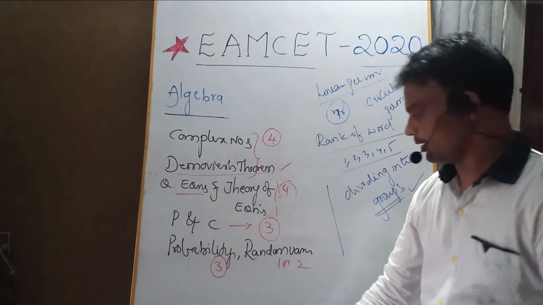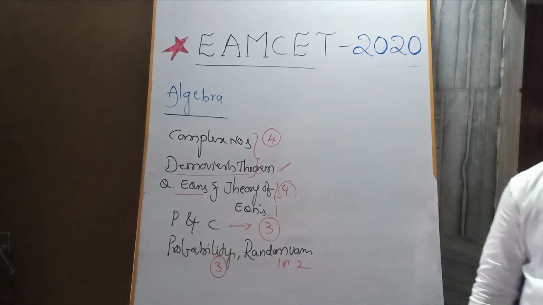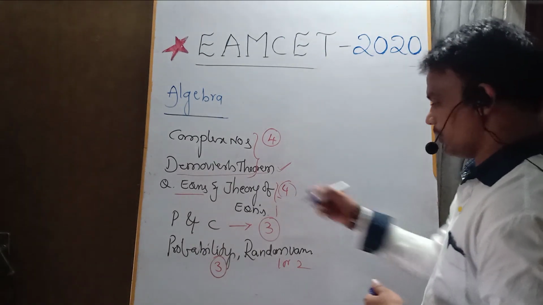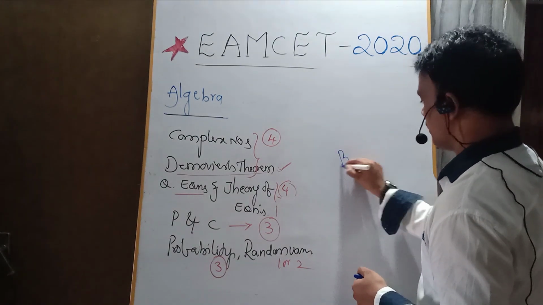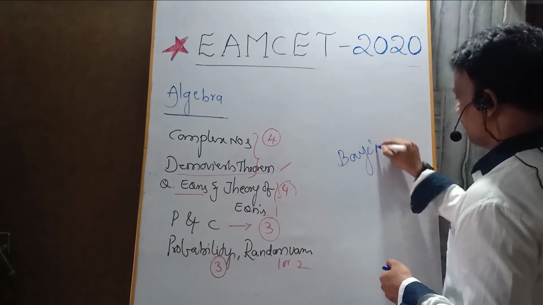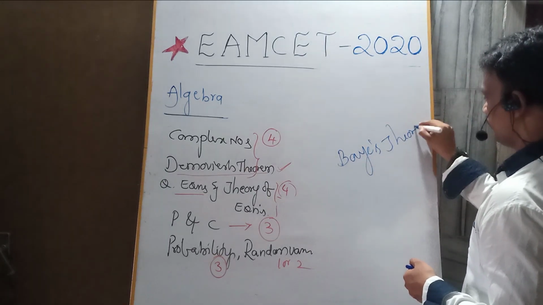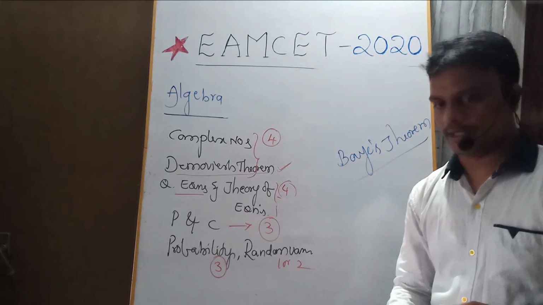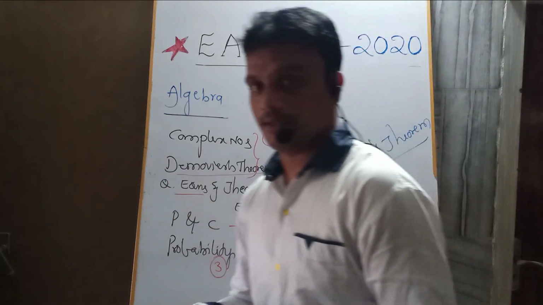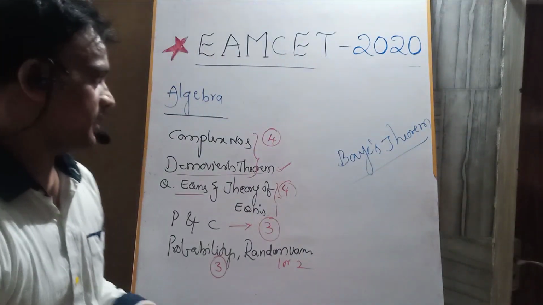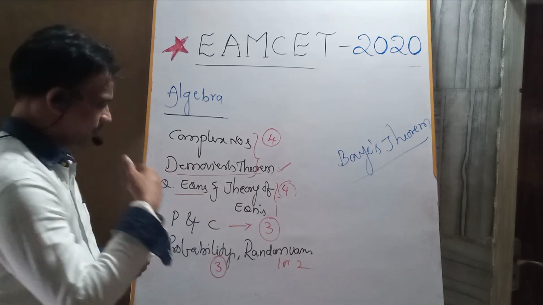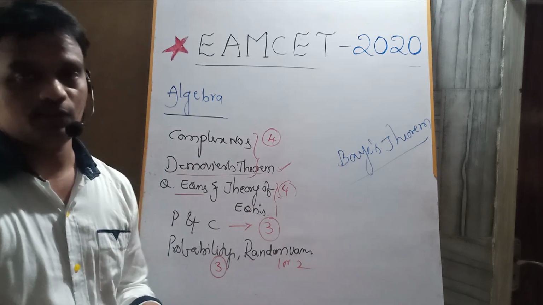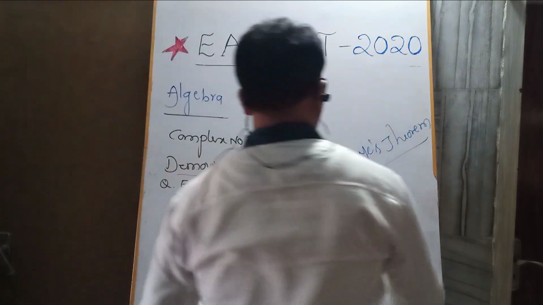And coming to the probability. From the probability, first of all, please focus on the Bayes theorem. I think in the JEE Mains exam we got one question from the Bayes theorem. Of course, it is very important from the result point of view also; based on the Bayes theorem you will get a compulsory question.